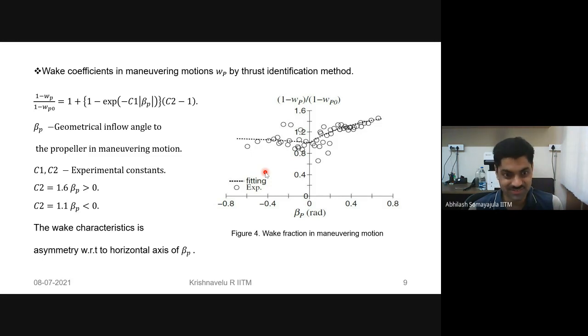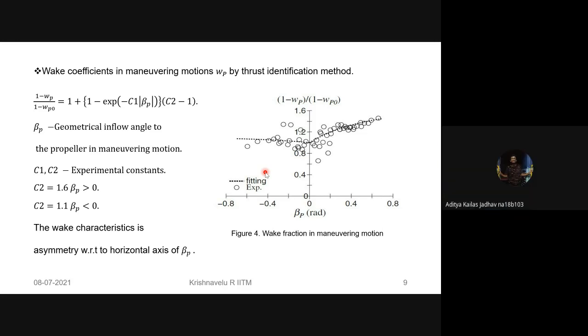Okay. Yes, sir. But on the contrary, if you are looking at submarines, like nuclear submarines or defense submarines, you will find that in order to counter this asymmetry, they have what are called contra-rotating propellers, which means on the same shaft you have one propeller rotating this way and the other rotating this way. So a left-handed propeller is mounted along with a right-handed propeller. Then you will see that this effect more or less corrects itself. Is that making sense? Yes, sir. Okay. All right.